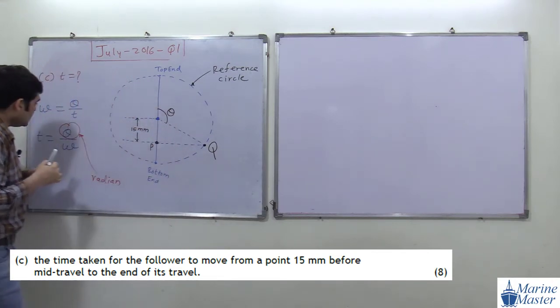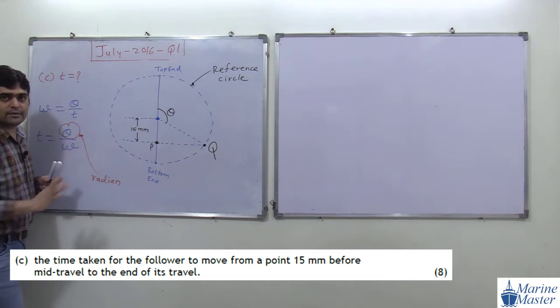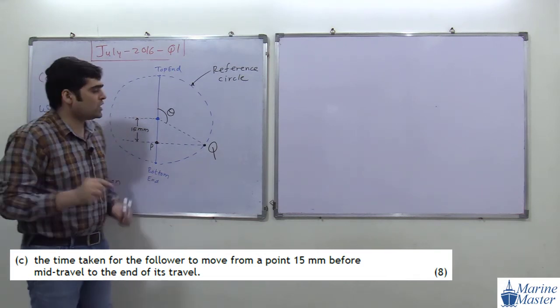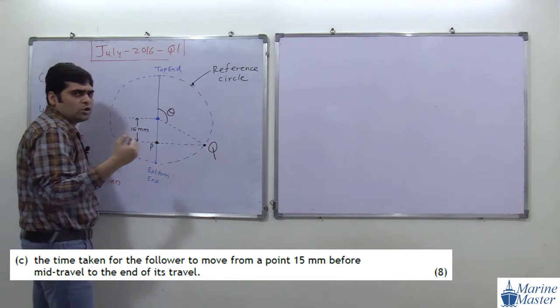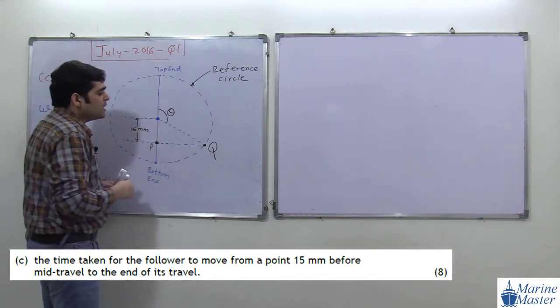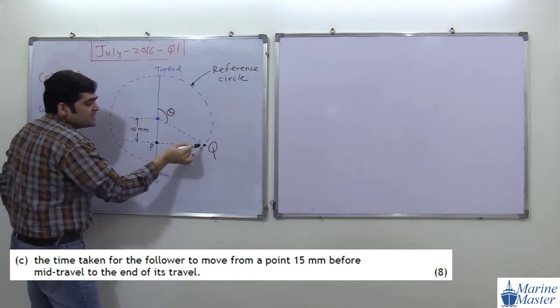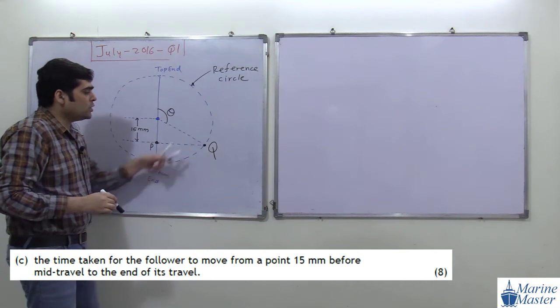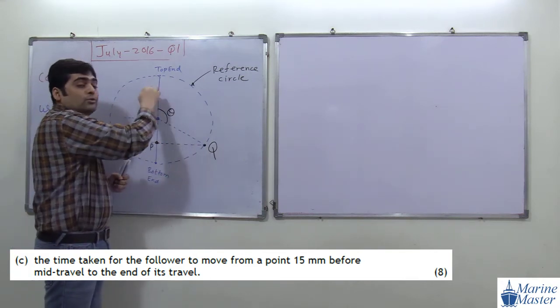We also should know how to convert degree to radian and radian to degree. So we have here theta, and we should know this theta in radian. Whatever the angle, I am explaining once again, because these things are a little bit difficult to understand. Whatever the time required by the point P going from here to here, the same time is required by the point Q going from here to here. So here we are calculating time for point Q.